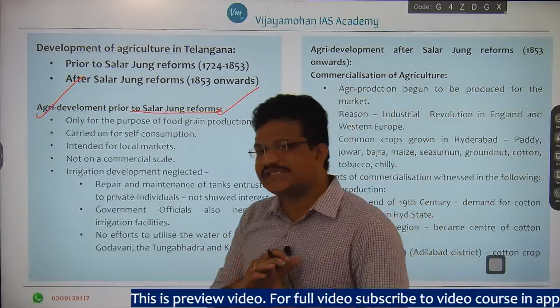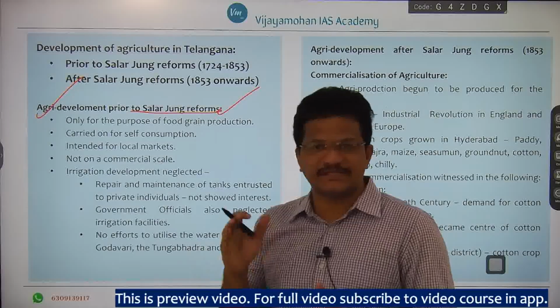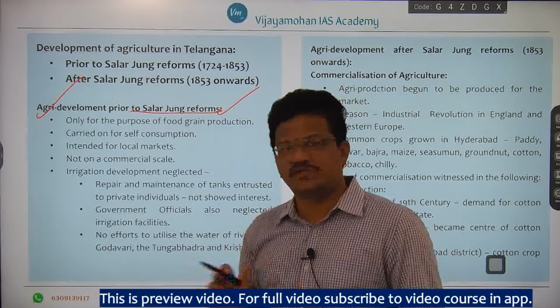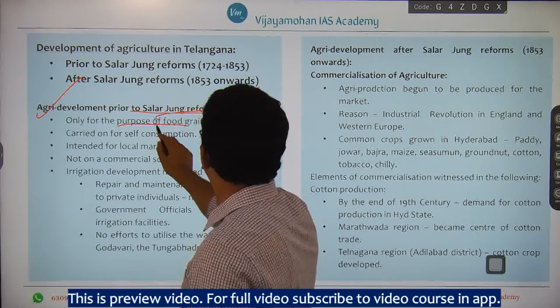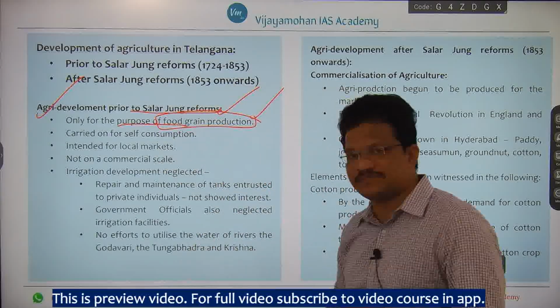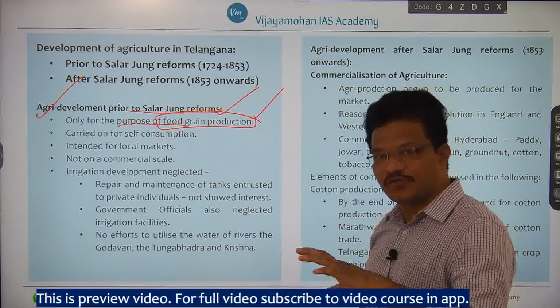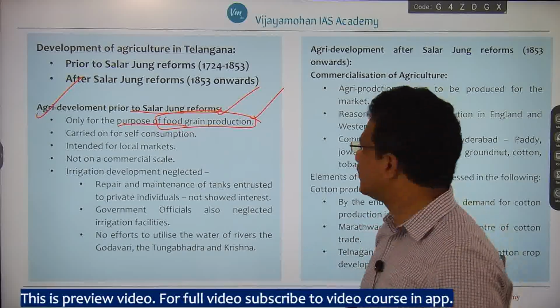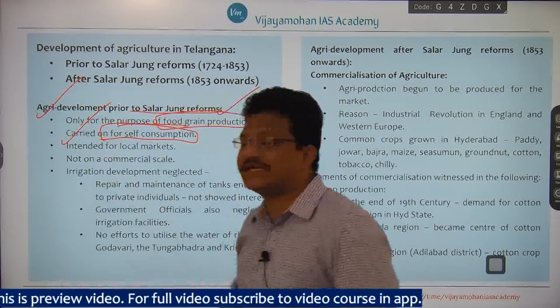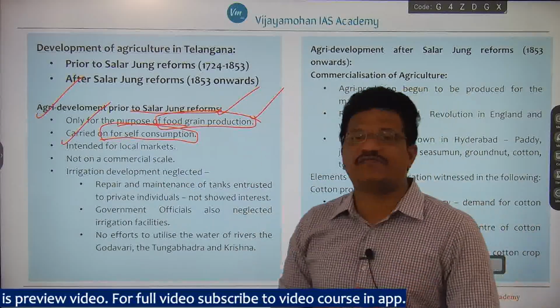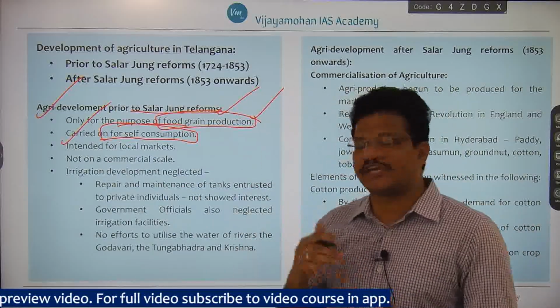This is the basic nature of agriculture in the Telangana area prior to the Salarjung reforms. It was only for the purpose of food grain production. It was carried on for self consumption, not for selling in the market or for exporting, right.